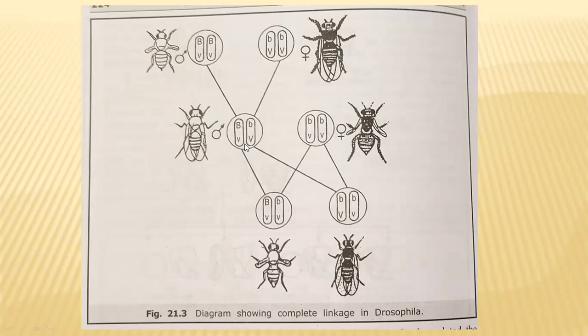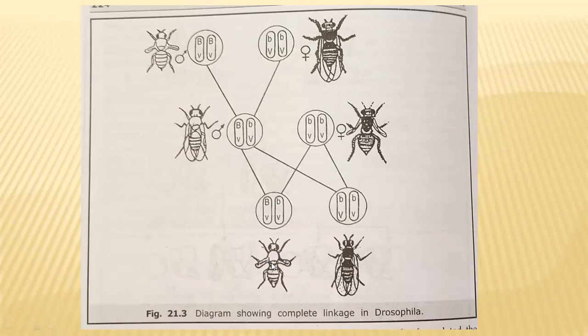So when it is subjected to test cross, what is happening? Both parental phenotypes only were obtained in the F2 generation. In the F2 generation, we get individuals with a black body and long wings, like the mother of the parent generation, and another 0.5% with a gray body and vestigial wings, like the father of the parent generation.